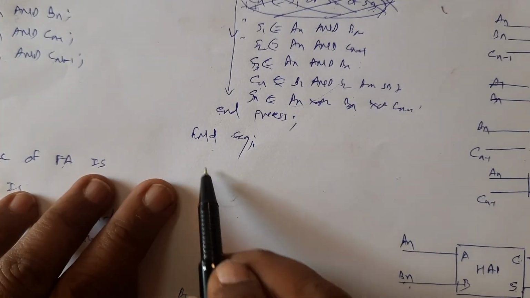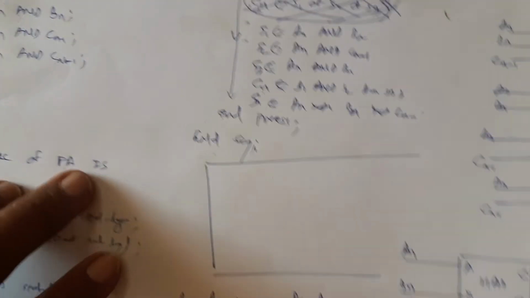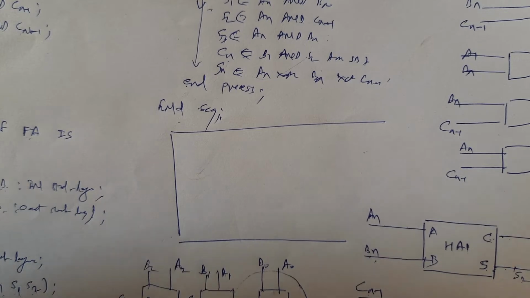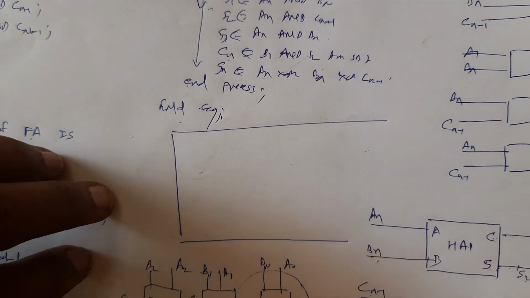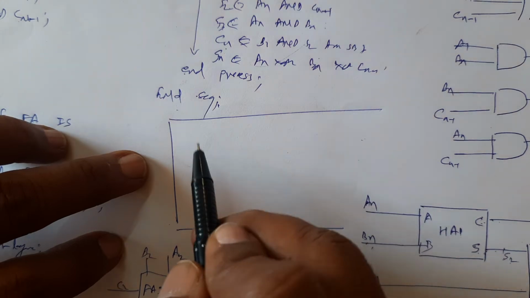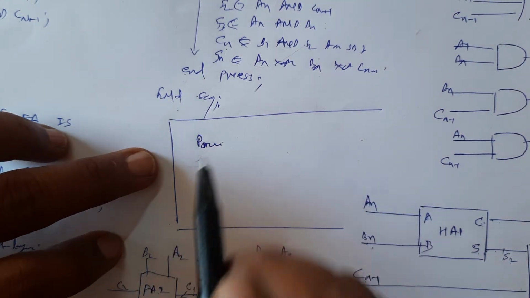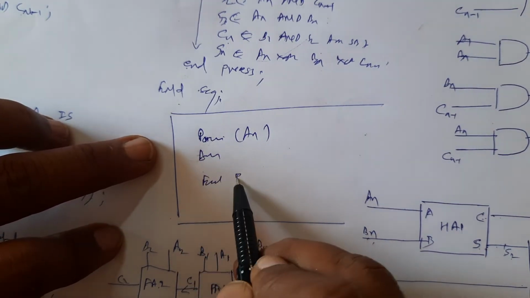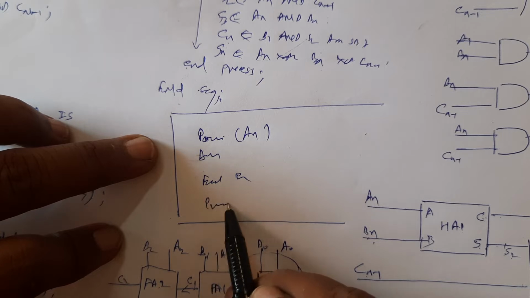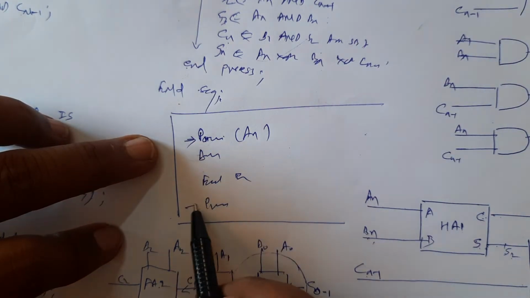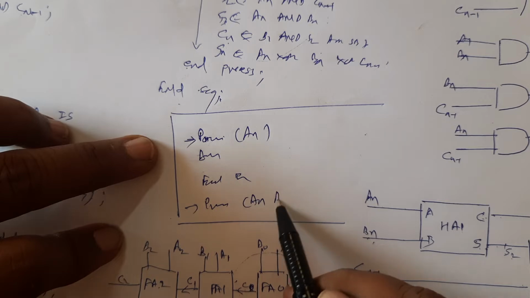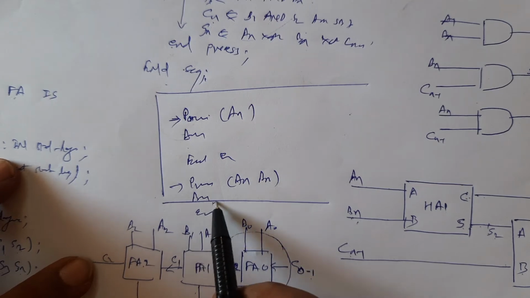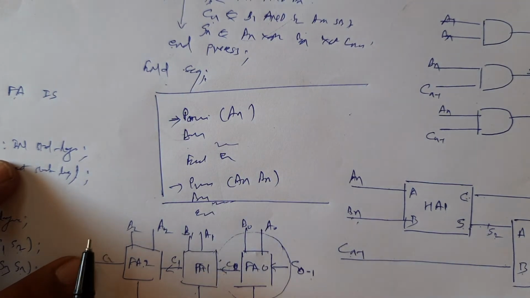Suppose in an architecture, there are these three styles of modeling: data flow, structural and sequential. But to shed some light on the sequential architecture or the process statement, I would like to show you that here it is a process statement with argument an. There is the beginning of the process statement, end of the process statement. One more process statement is there in the architecture. This is another process which is sensitive to an and bn. Again it has a beginning statement and end statement. In between are the statements of the process.